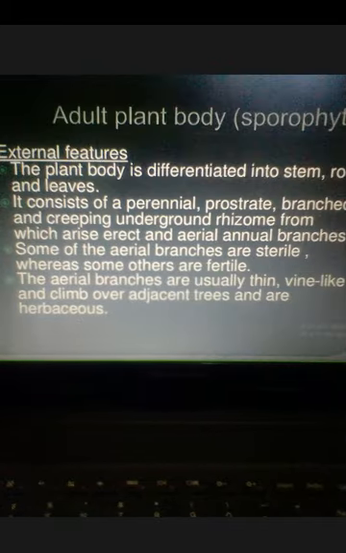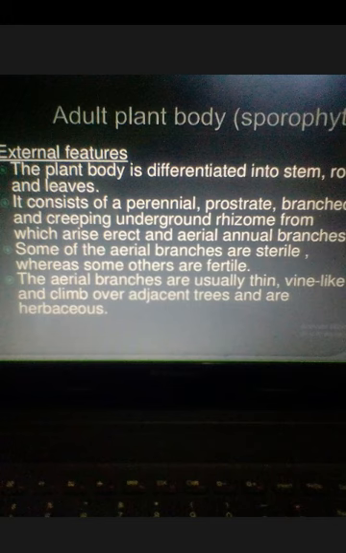Now, something about the morphology of the plant. As you all know, the main plant body of pteridophytes is sporophytic. The plant body of Equisetum is differentiated into root, stem and leaves.